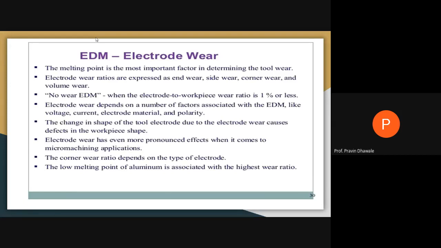Whatever wear ratio you are considering, it will mainly depend on the type of the electrode. The low melting point of aluminum is associated with the highest wear ratio, because aluminum has a lower melting point, so more wear ratio is observed in the case of aluminum.